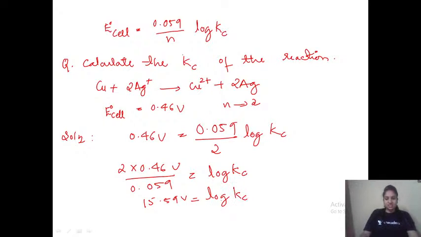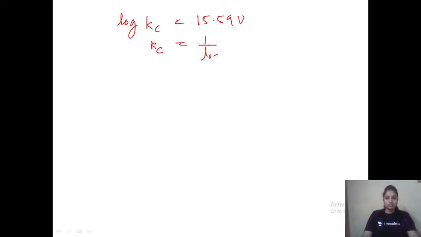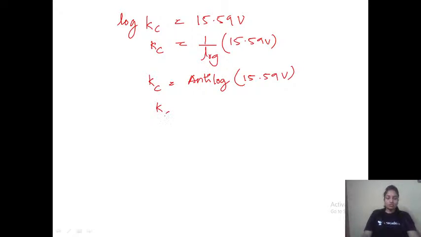But we want only Kc. So here log Kc, what we have got is 15.59. But Kc would be 1 upon log. Log should come this side, then only we'll get Kc. 1 upon log 15.59. 1 upon log is nothing but anti-log. Anti-log of 15.59 is 3, whatever is there.